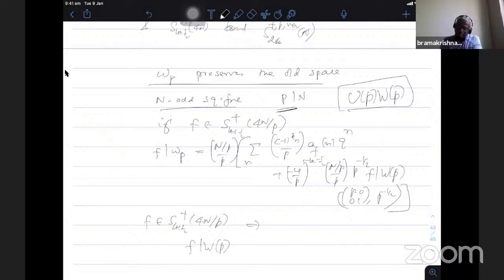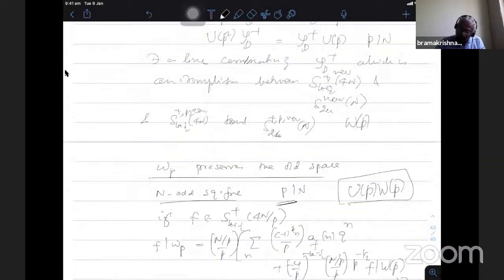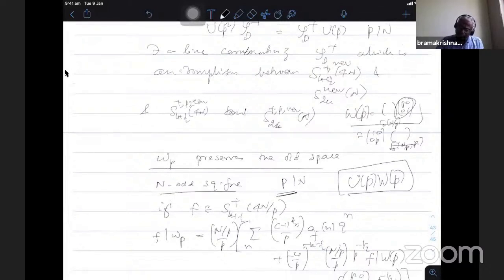so f is in the level n by P, and WP one can decompose into matrices. That is another interesting thing one should know, that WP as a matrix is some element of gamma 0 n by P, with P001, I can take, or I can take 100P on the left, and another element is in gamma 0 of n by P comma P, something like that. So I can take this matrix on the right or left, and then we take this particular one. This is in gamma 0 n by P.